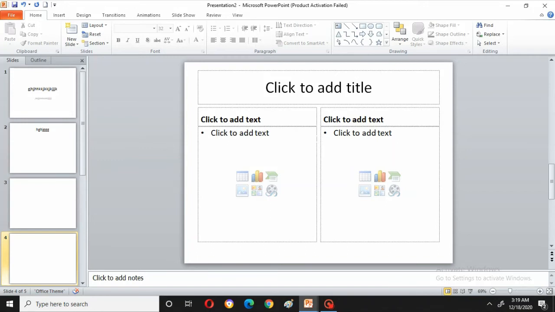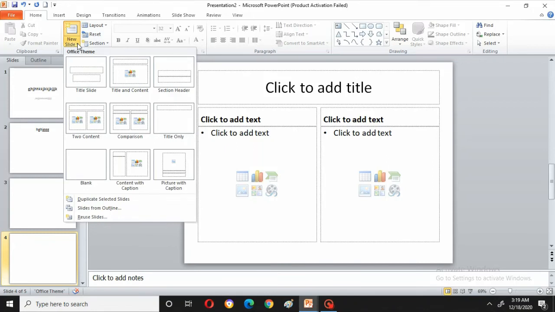For example, suppose I take phones: smartphone and normal phone. What is the difference between a smartphone and a normal phone? Those differences you can show with examples here and here, right? For that type of things you can use this slide.